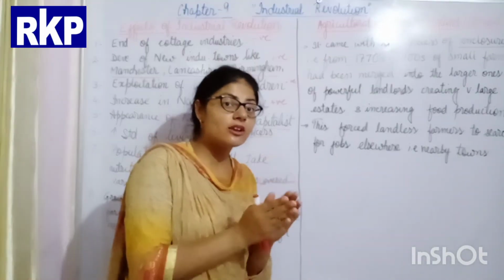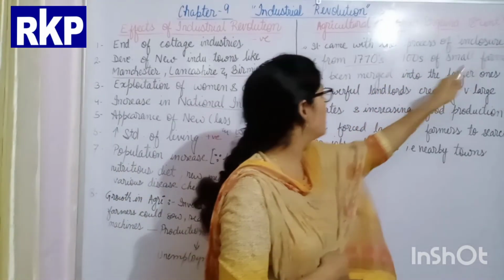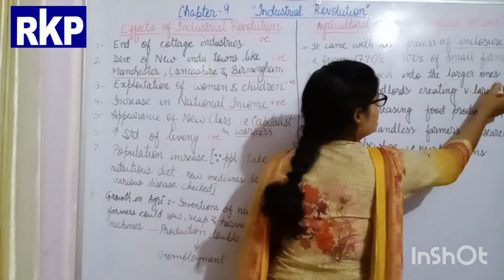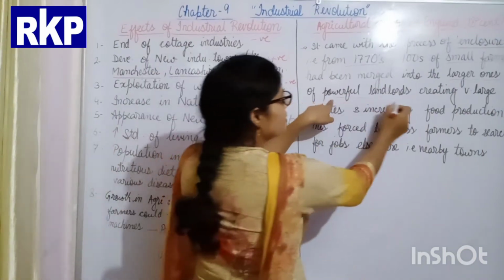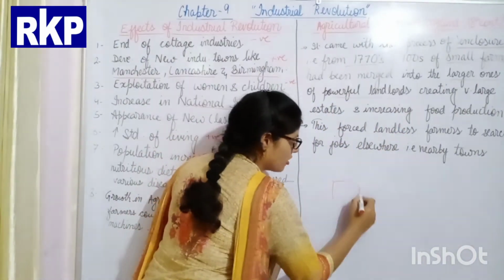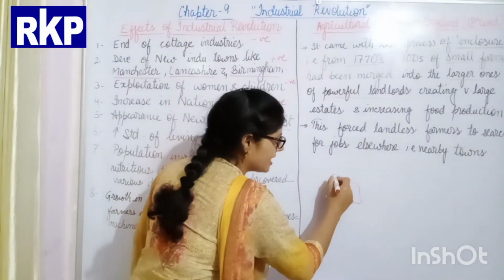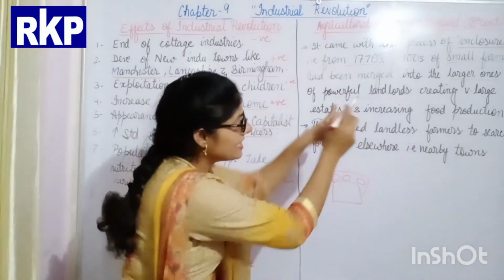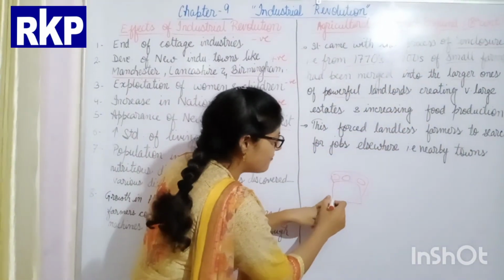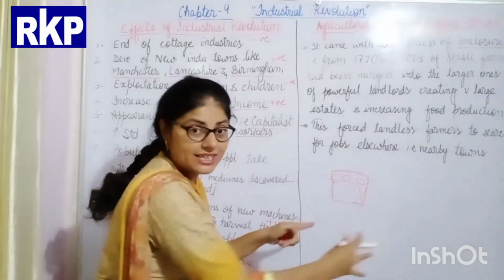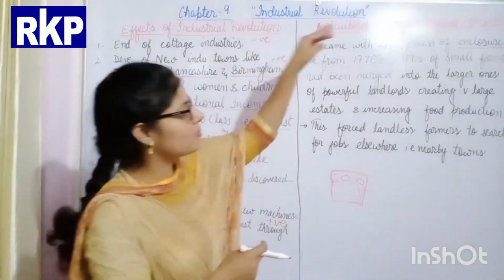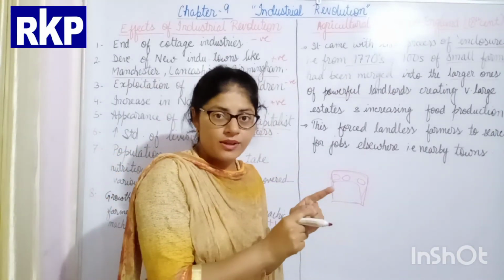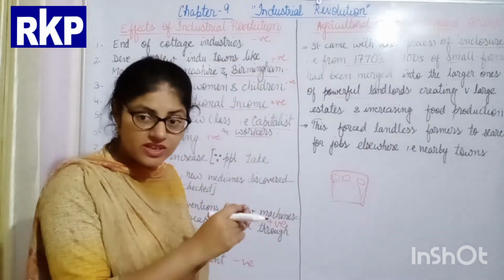According to the enclosure movement, hundreds of small farms were merged with the larger ones of a powerful landlord. As I told you, if a landlord is having a big field here and near to it there are small fields, then he acquired these small fields also. Why is it called the enclosure movement? Because they fenced the area, enclosed it. That's why the movement is given the name enclosure movement. And this was made through law. A law was passed related to this which legalized it.